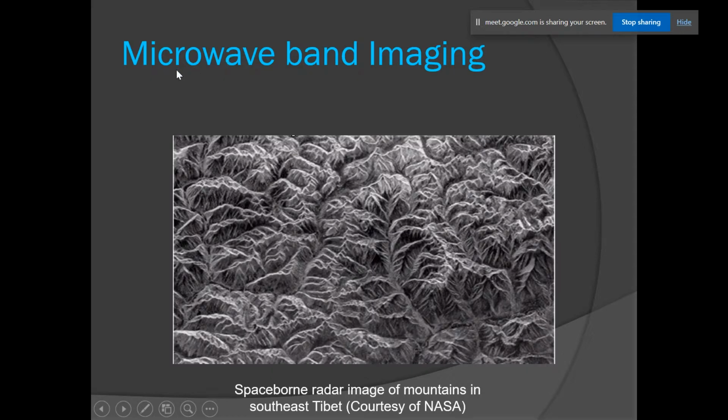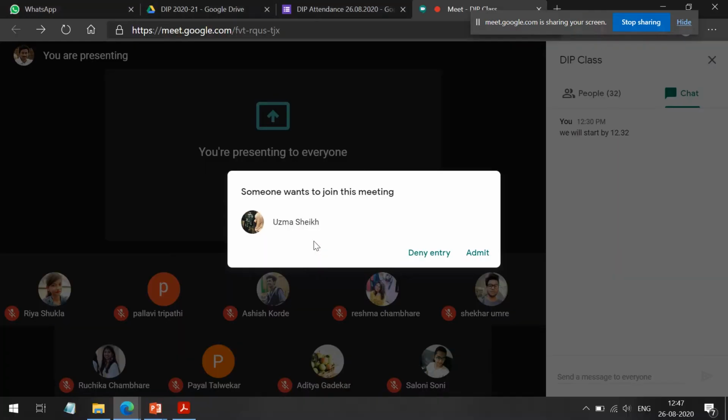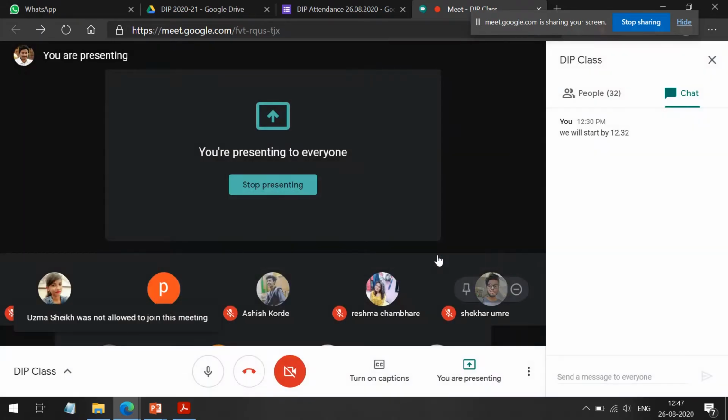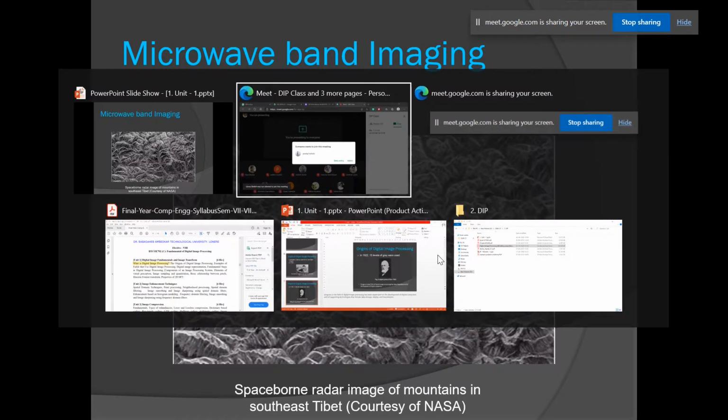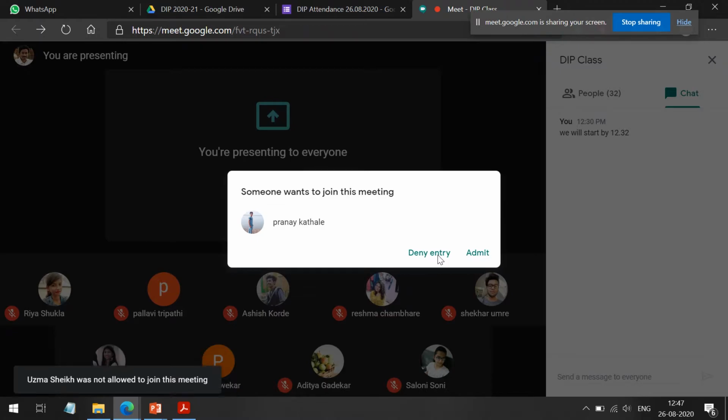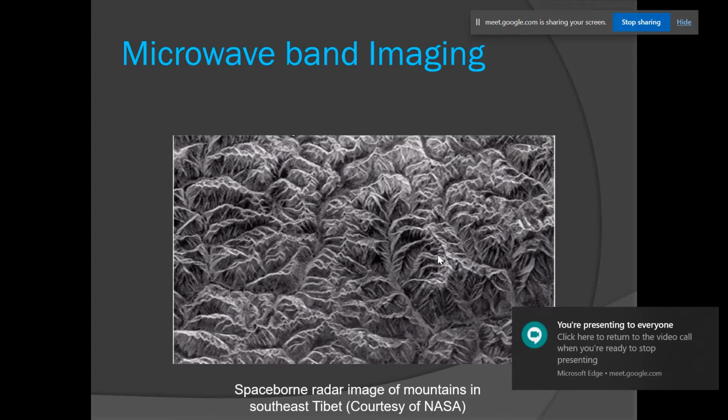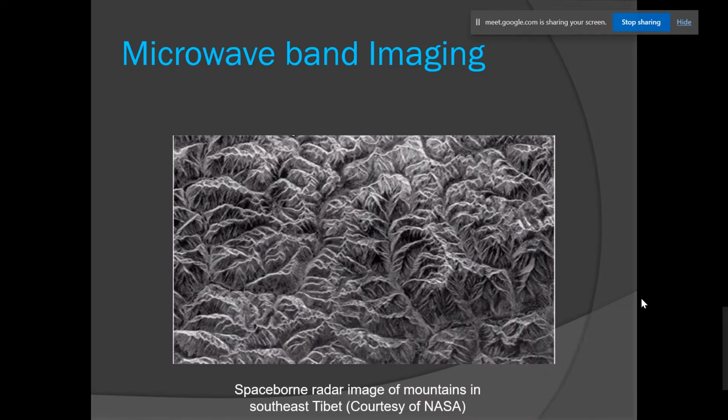Next category is microwave band imaging. This is the image of mountains in the Tibetan region. Now this image is not possible using the visible band. Why? Because of the environmental condition. We may have clouds, so we cannot capture this image using visible band imaging.